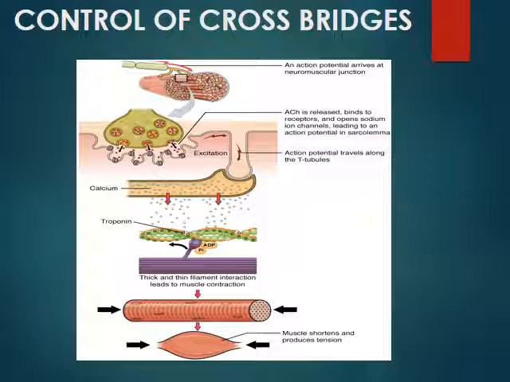Then it goes down the T system to the region where the calcium storage sites are present, the sarcoplasmic reticulum. Calcium ions are released and diffuse into the cytoplasm, where they participate in muscle contraction. The T tubules stimulate the sarcoplasmic reticulum to release the calcium ions here. These calcium ions move and attach to the troponin part of the actin filament. We have discussed the troponin part.